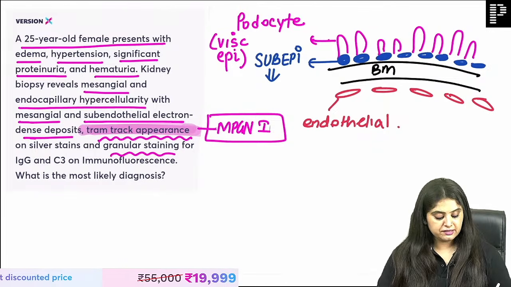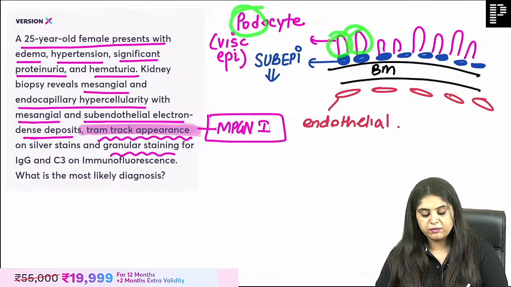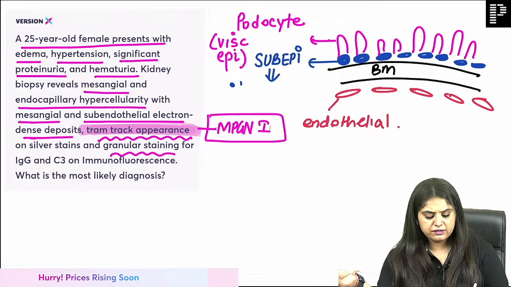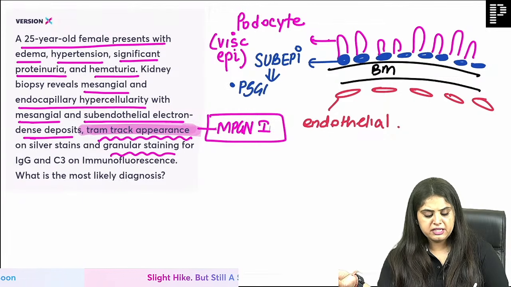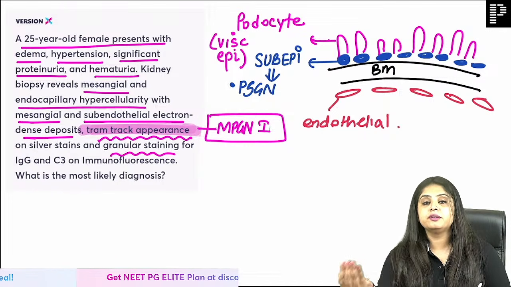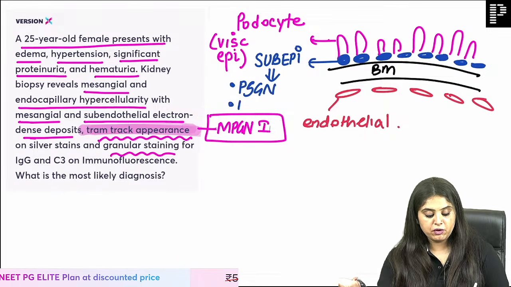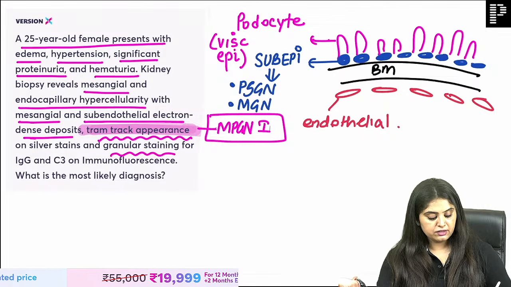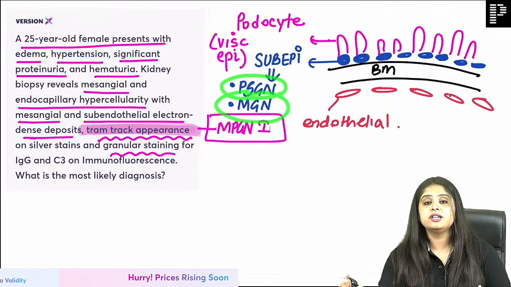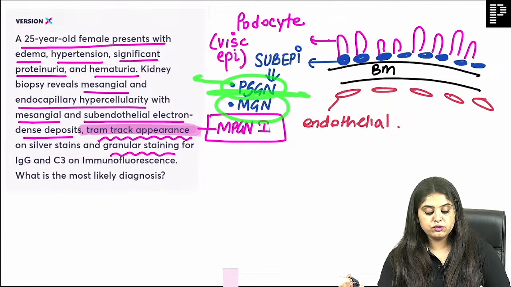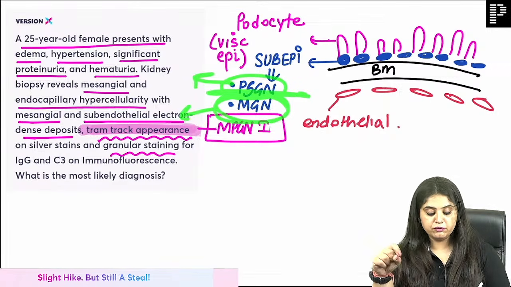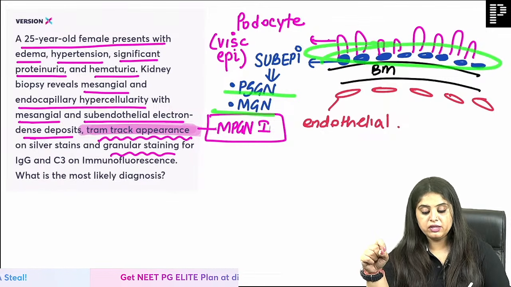Ma'am, subepithelial is like touching feet. The podocyte is feet. So who touches feet? Very small kids, it's our culture. Small kids, the PSGN kids. They touch the feet to take blessings of elderly people, which is the nephrotic in the elderly, MGN. So a young kid touching the feet of an older person, that is how I've learnt it. PSGN is the most common nephritic in children, MGN is the most common nephrotic in old people. So for one in young, one in old, I talk about touching feet.